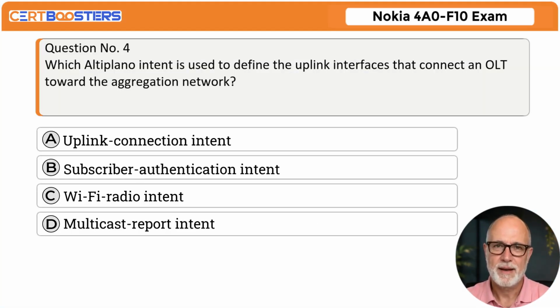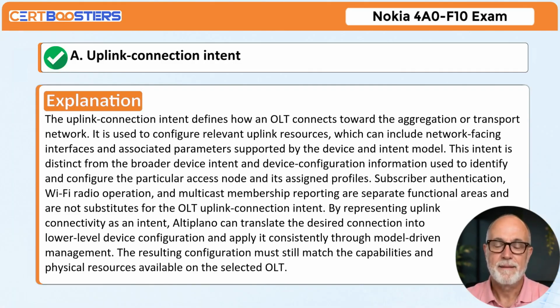Question number 4. Which Altiplano intent is used to define the uplink interfaces that connect an OLT toward the aggregation network? A. Uplink connection intent. B. Subscriber authentication intent. C. Wi-Fi radio intent. D. Multicast report intent. Correct answer: A. Uplink connection intent.